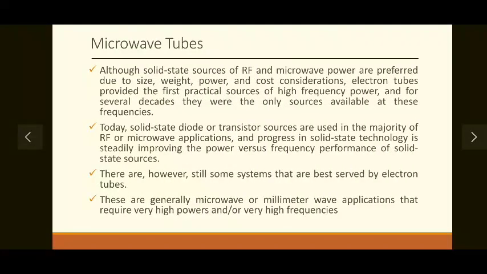Okay, so let's first look at why microwave tubes are used in the microwave circuitry. Now in the previous modules we have seen that one of the major problems while operating in the microwave region is that we don't achieve sufficient power levels if we are operating on a microwave frequency. So right now in the current era we are using solid state devices for microwave communication circuits.